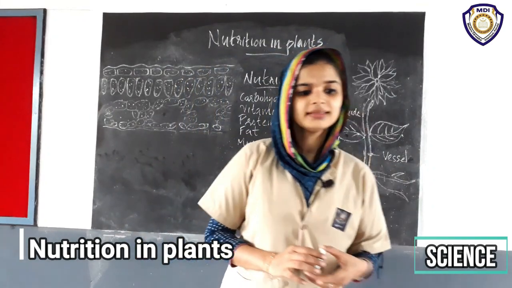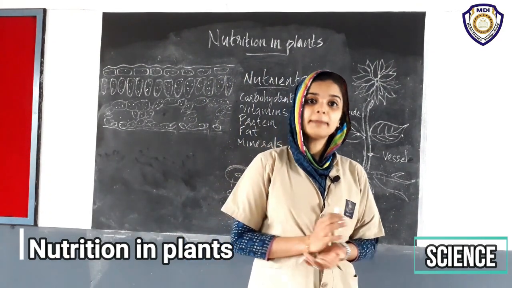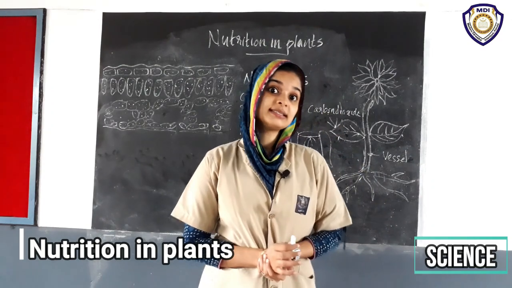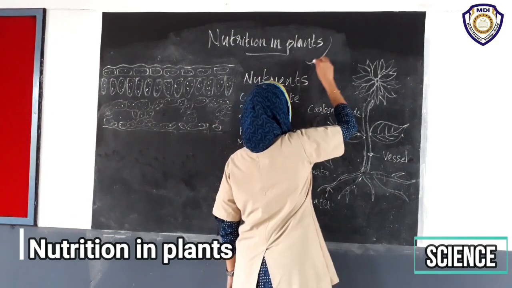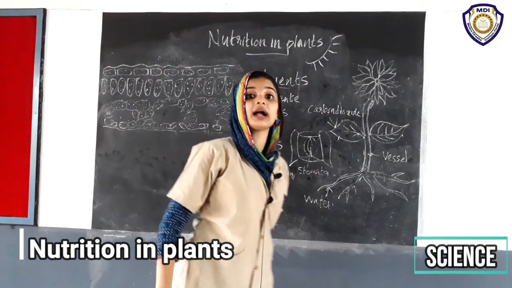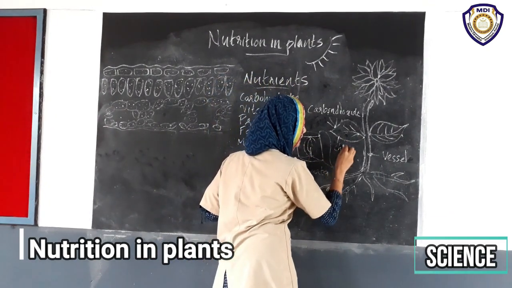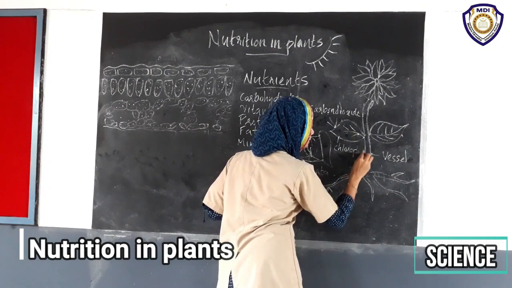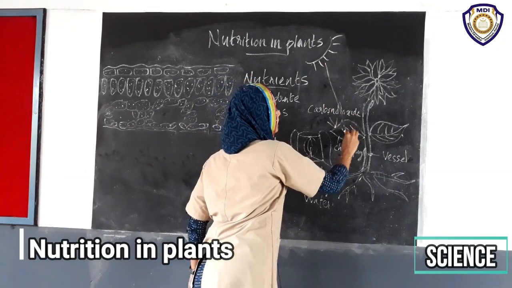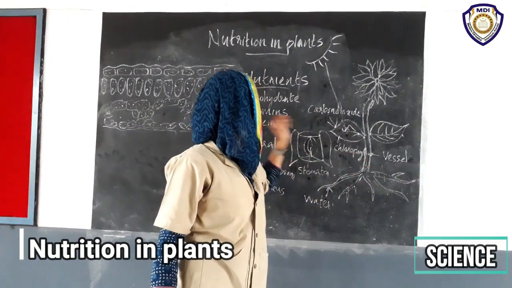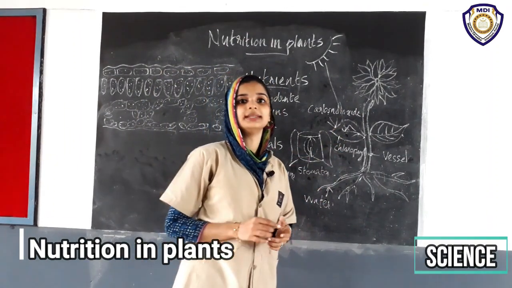Then only the water and carbon dioxide is needed to prepare food? No, the main raw material to prepare food is sunlight. How do plants get sunlight? Yes, plants get sunlight through a green colored pigment called chlorophyll. This chlorophyll helps the leaves to capture the sunlight. Sunlight enters into the leaves through chlorophyll.